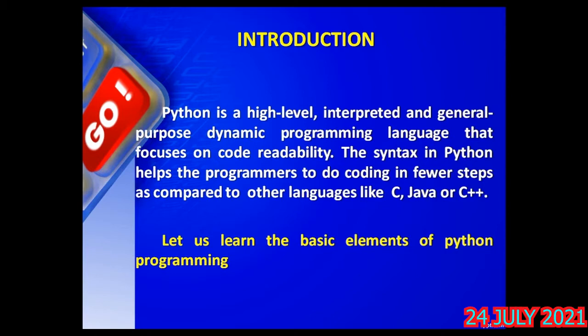Code means the statements written in a program; whatever you write in a program is called program code. Readability makes it very simple to understand or read the program. The syntax in Python helps programmers do coding in fewer steps as compared to other languages like C, C++, Java, etc. With this background about Python programming, let us learn the basic elements of Python programming.